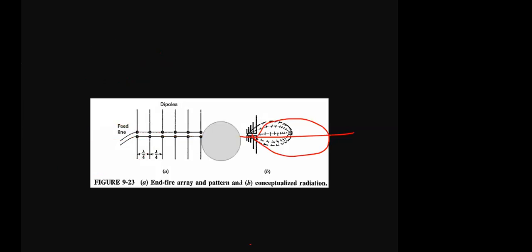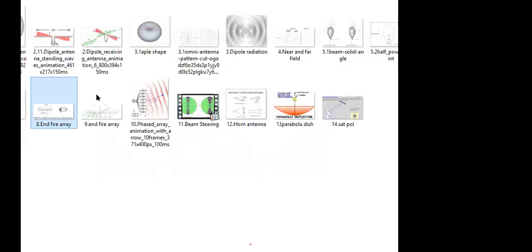And again, in which direction you get it, you will get the end fire array either in this direction or in this direction. That will be controlled by you only, because you are providing the phase difference. Based on the phase difference, you will get the end fire array in any one of the directions. It is not necessarily always on the right side, it can be on the left side also.